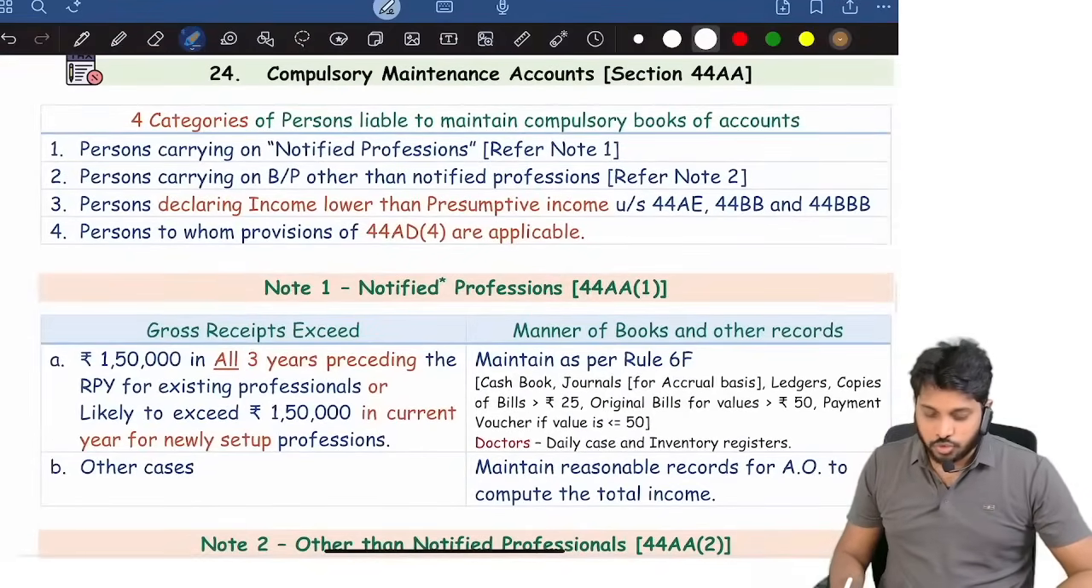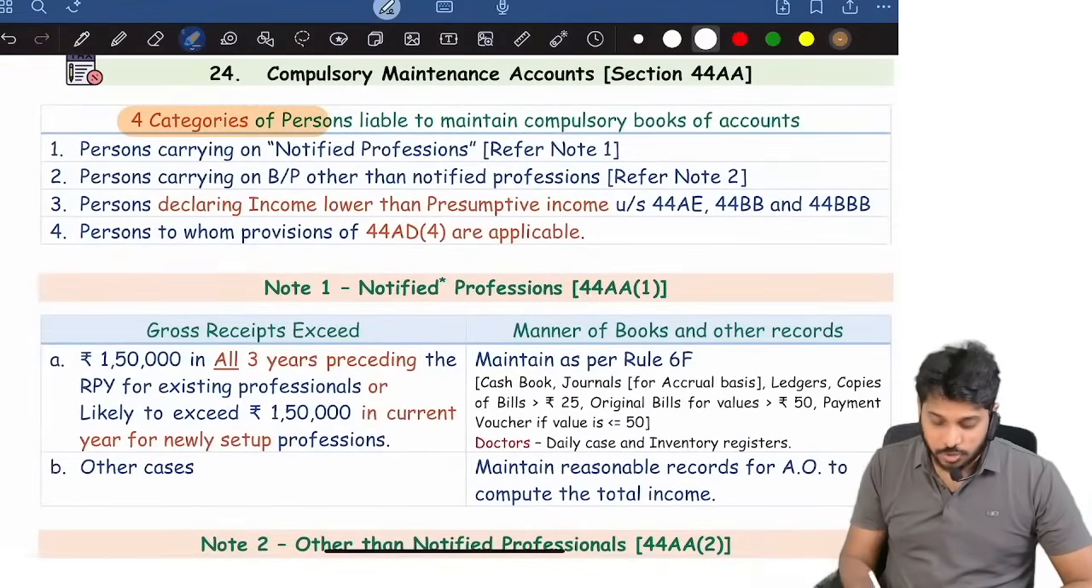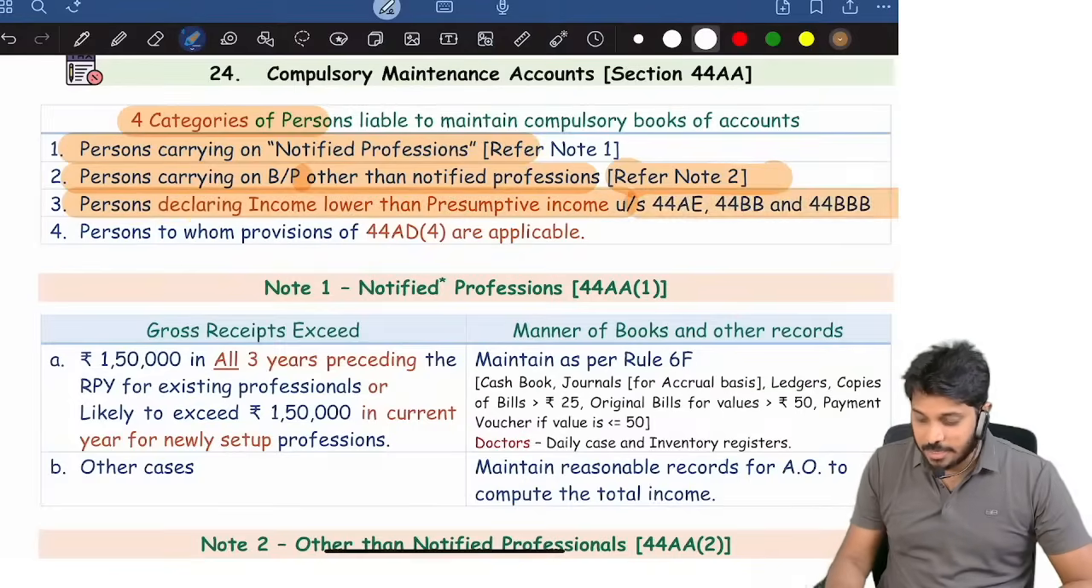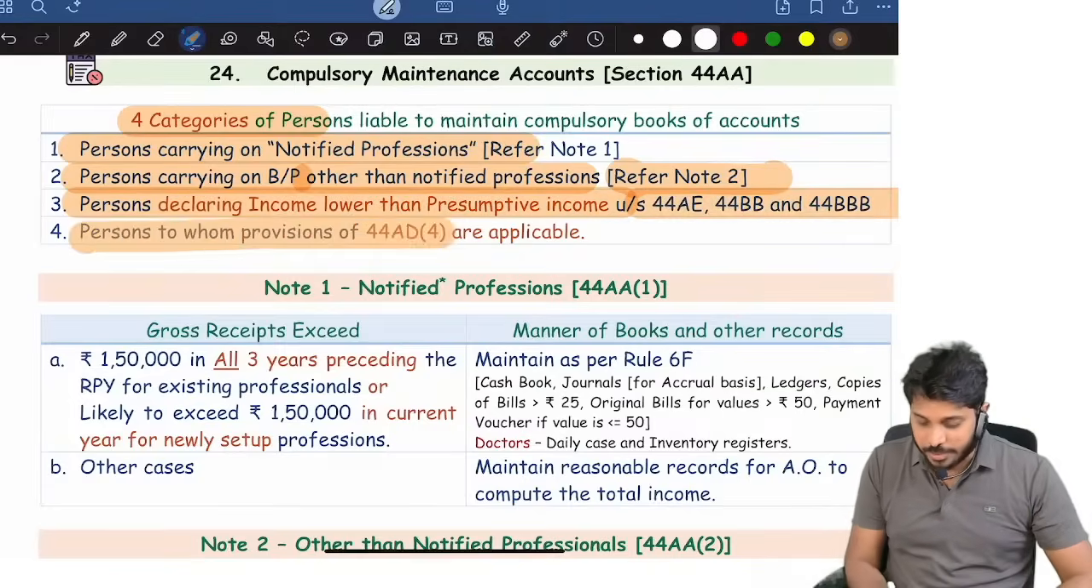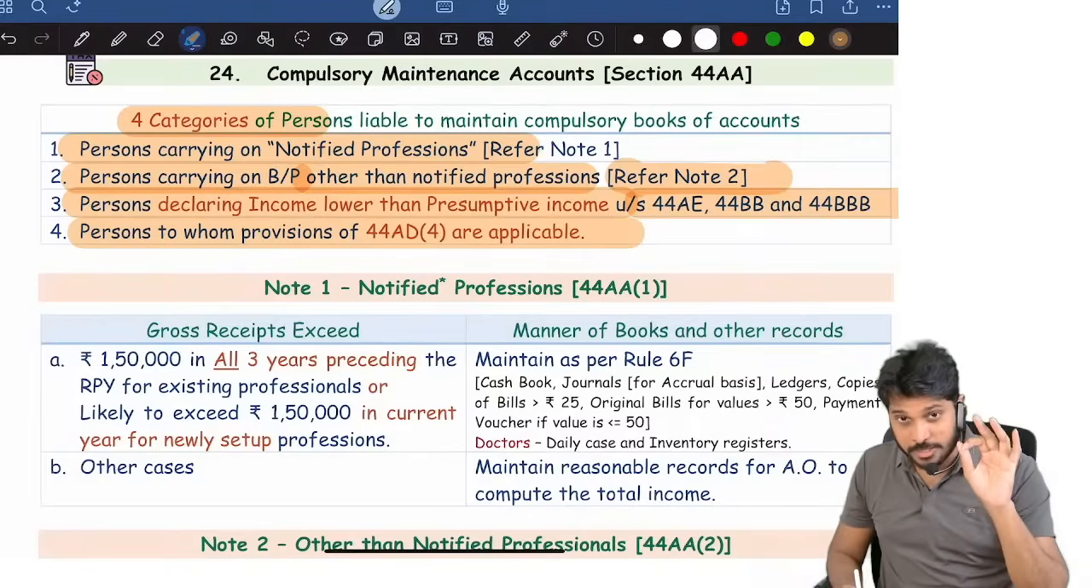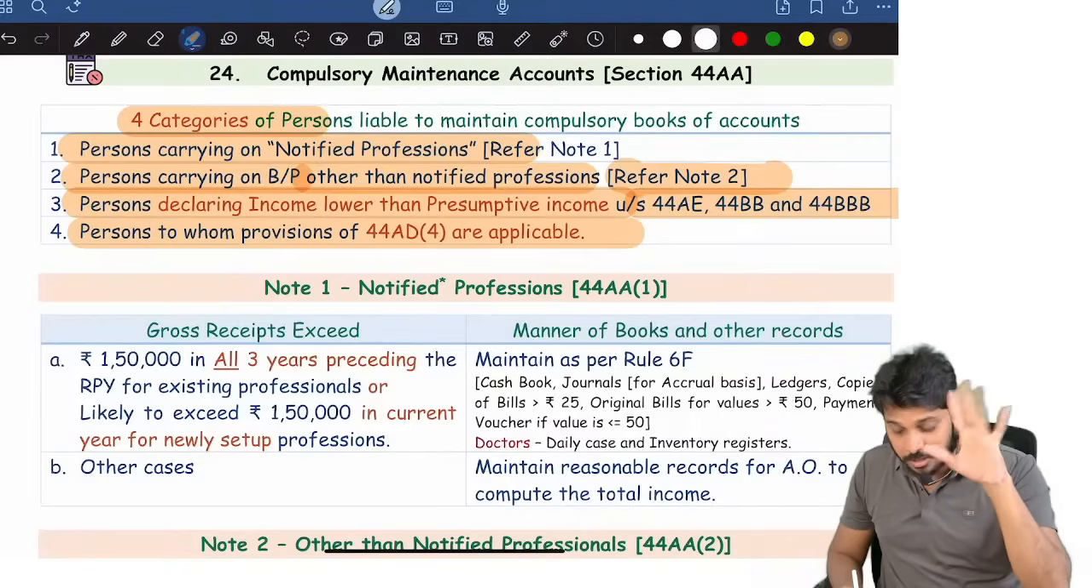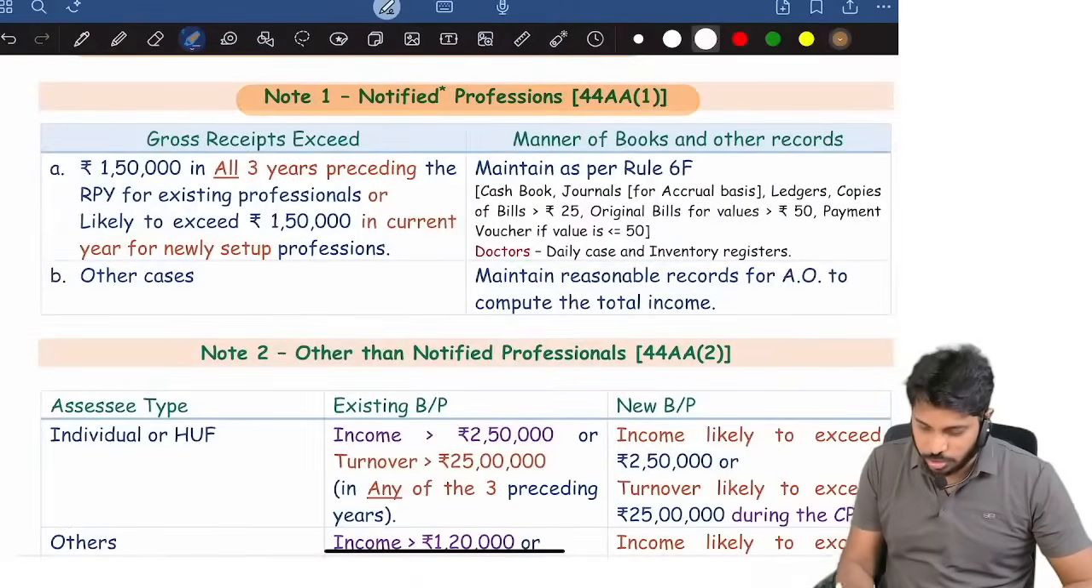Maintenance of books of accounts. Who should maintain? 4 categories of persons have to maintain: those carrying on notified professions, or persons carrying on business or profession other than notified profession subject to some conditions, persons declaring income less than presumptive basis under 44AE, and persons to whom 44AD subsection 4 is applicable. Like the 5 years logic they break, for them it is applicable.